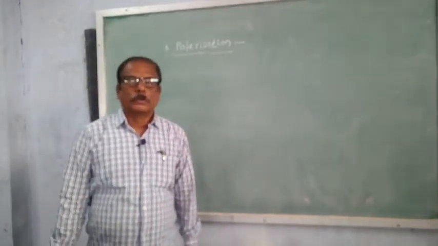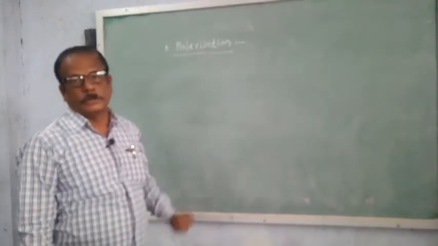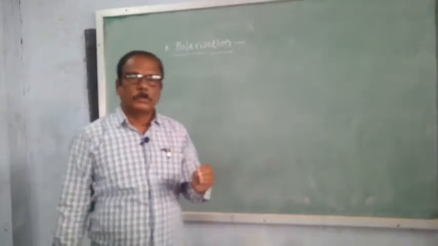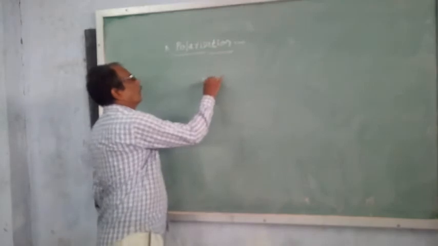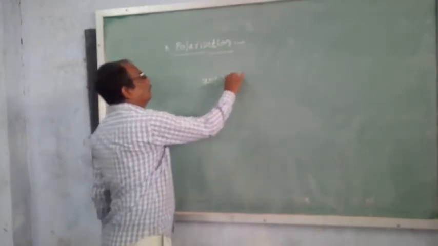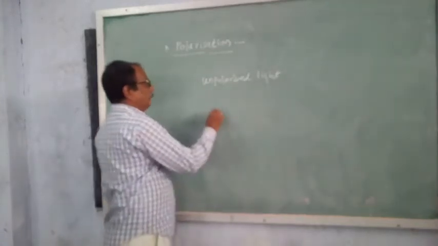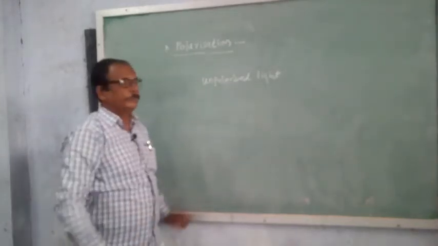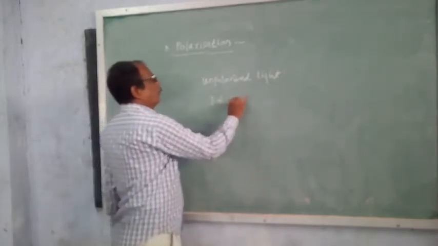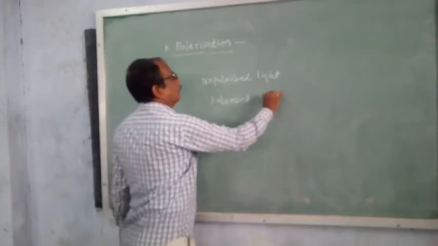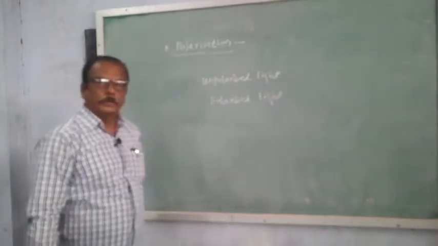So before going to discuss what is polarization, first of all we must know unpolarized light. What is meant by unpolarized light, or what is the difference between unpolarized light and polarized light? Then we will know, or we can define polarization.